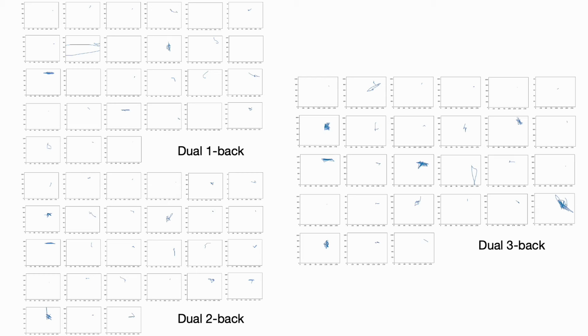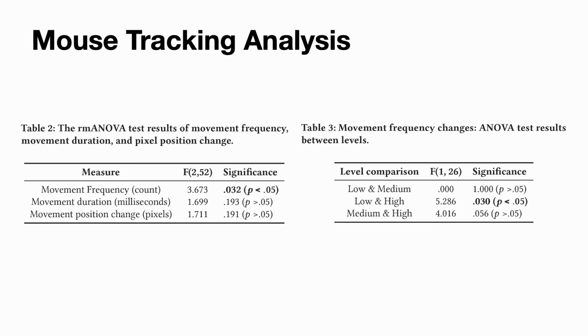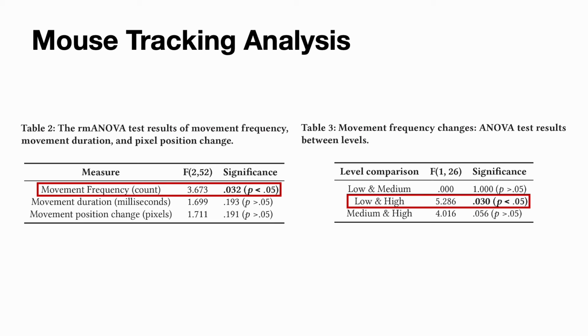The trajectories from 27 participants in the experiment are depicted in the images. Our statistical analysis on the mouse tracking showed the movement frequency correlates with cognitive load, and different numbers of frequency distinguish the low and high levels.